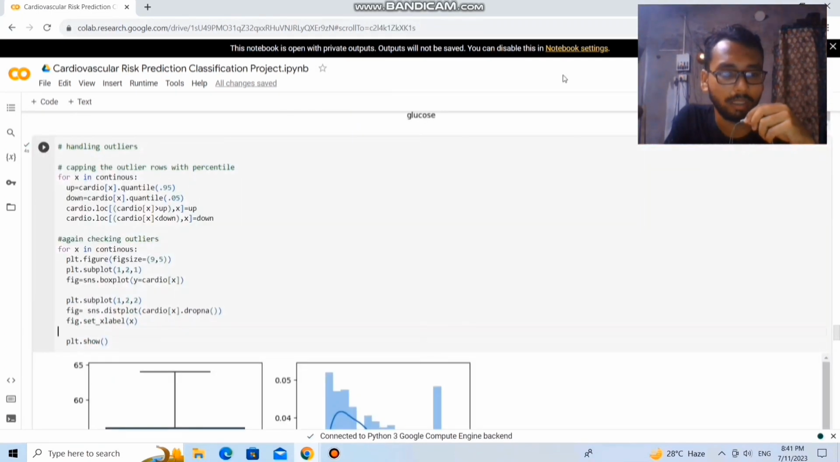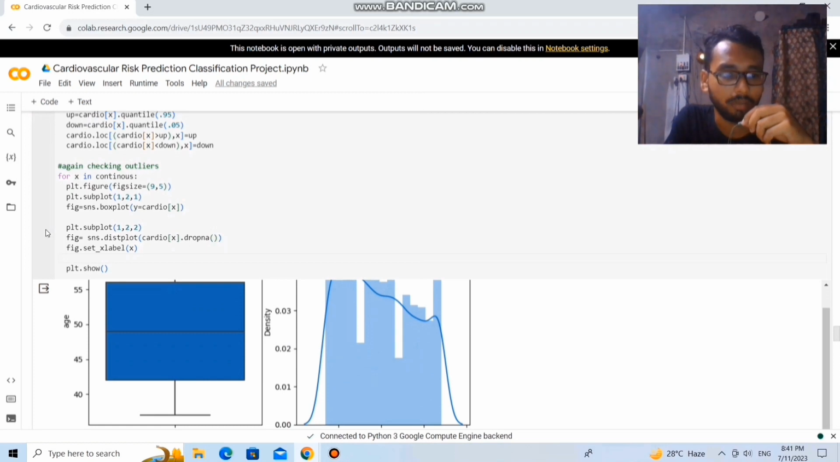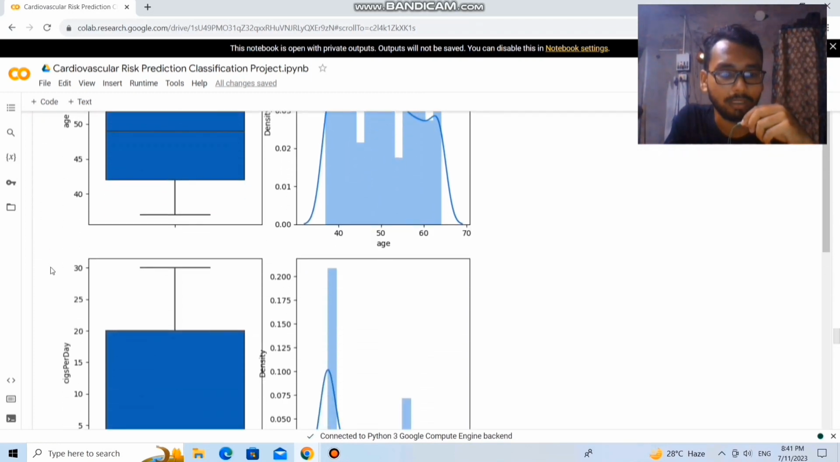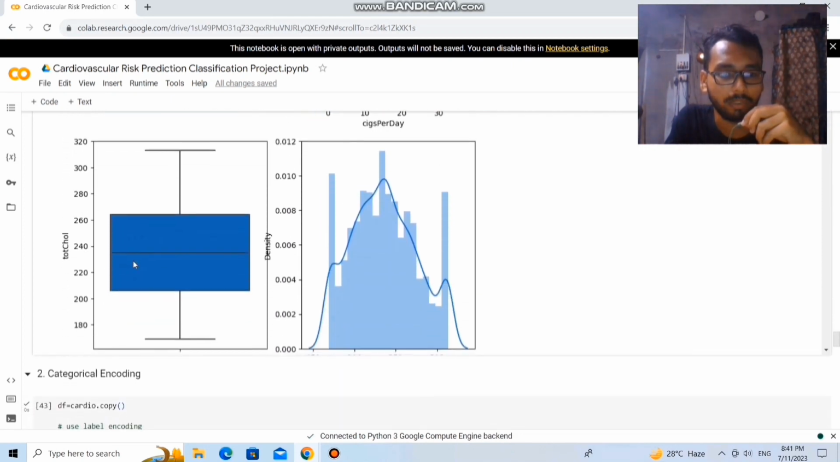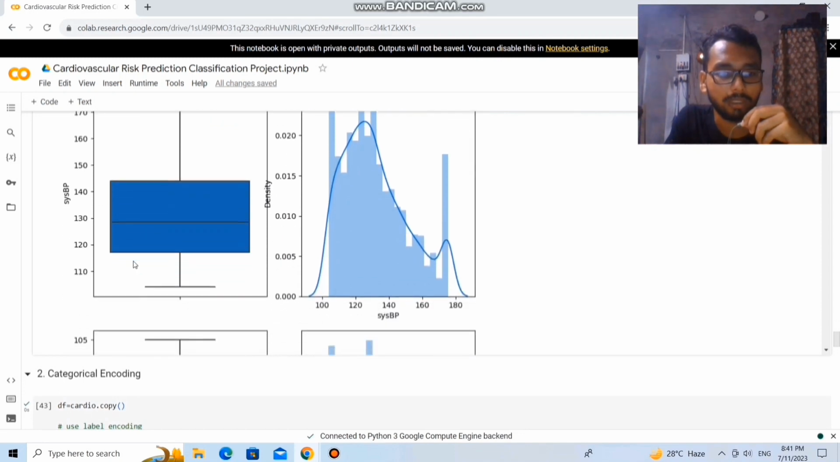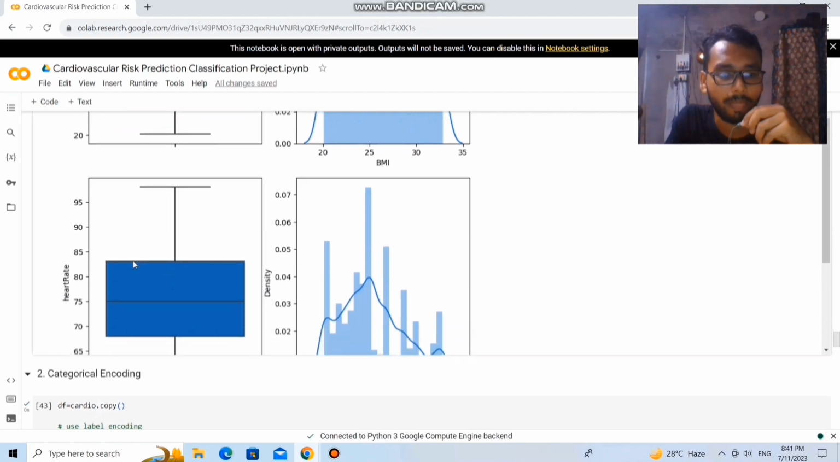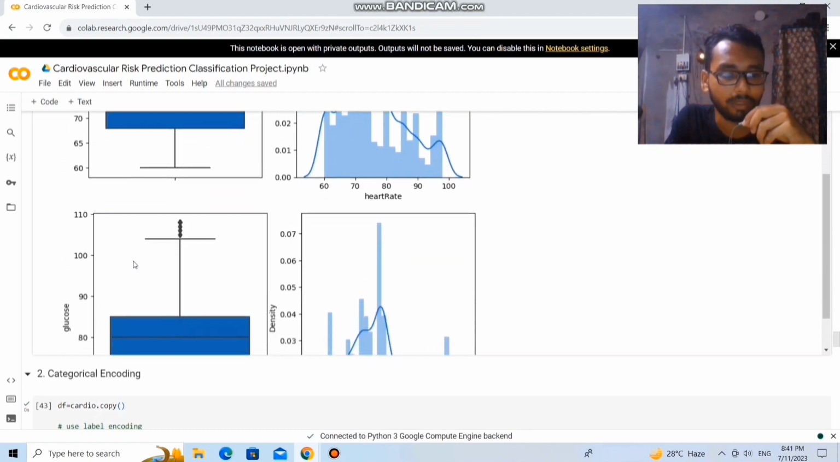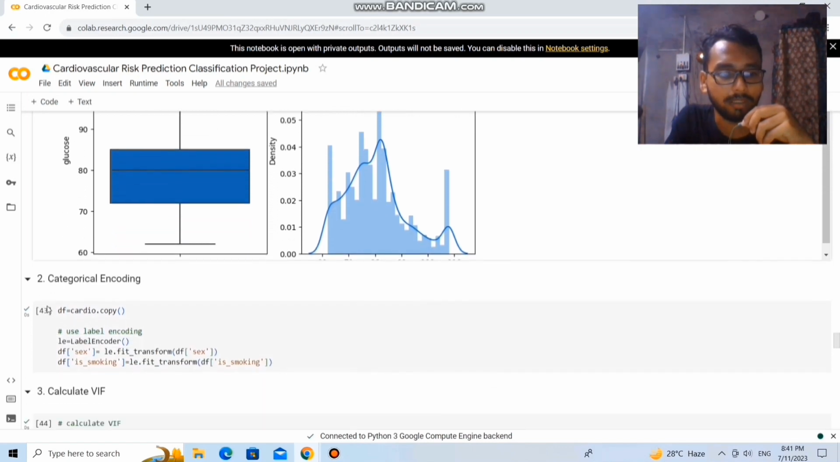For handling outliers, I used outlier capping with percentile. After applying the percentile, we can see that there is a massive difference in the outliers of the dataset. Here we can see that there are no outliers present in heart rate, but in the glucose column there are some outliers left, so we cannot do too much about that, and left it as it is.